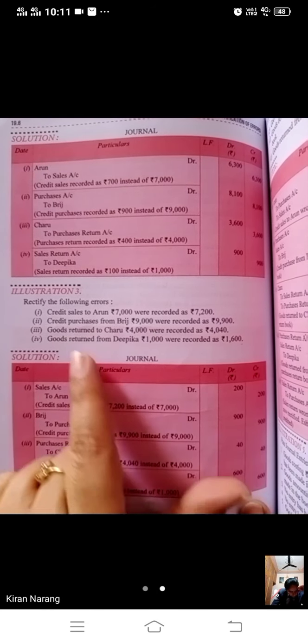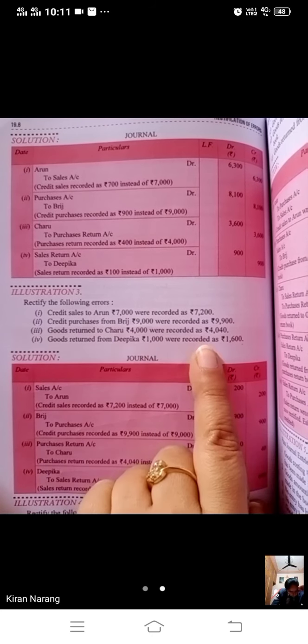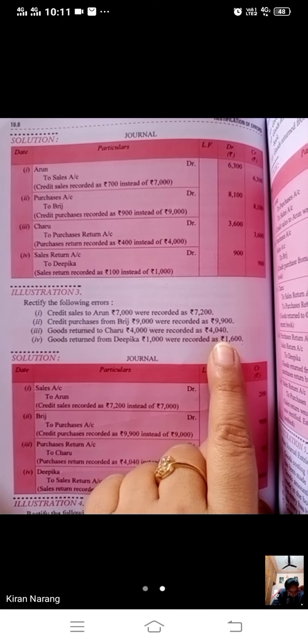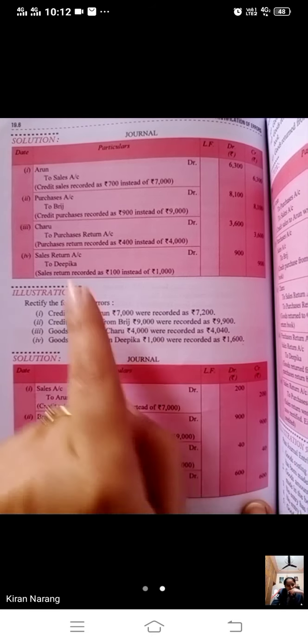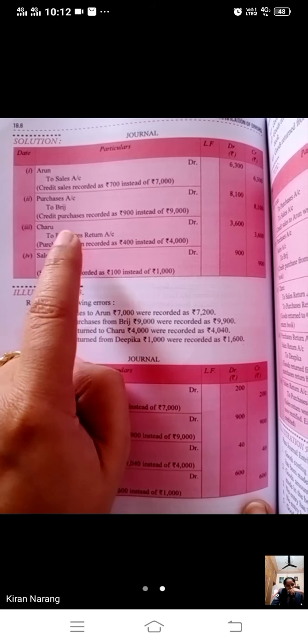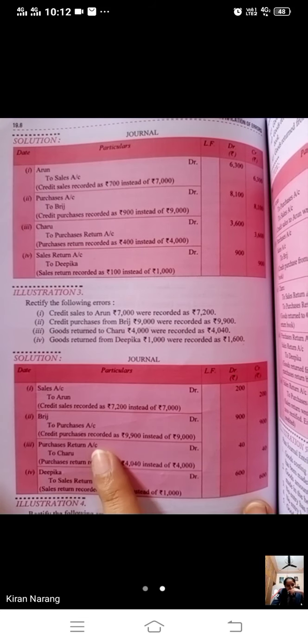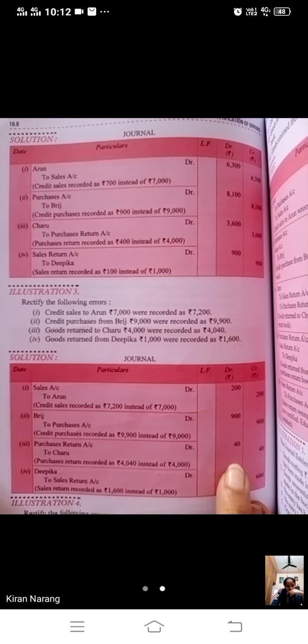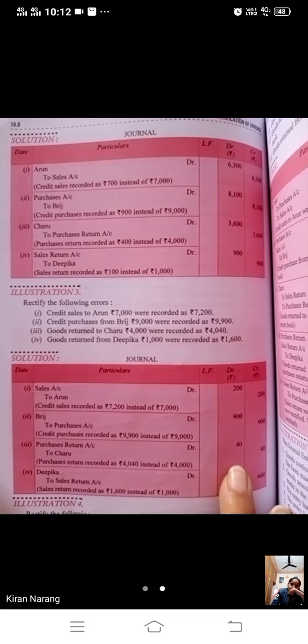Goods returned to Charu 4,000 were recorded as 4,040 rupees. We have recorded 40 rupees more. So we will just reverse this entry, purchase returned to Charu, and the difference will be recorded, 40.